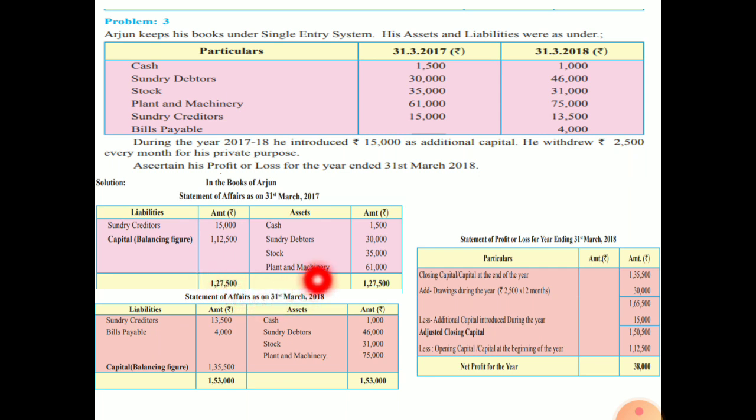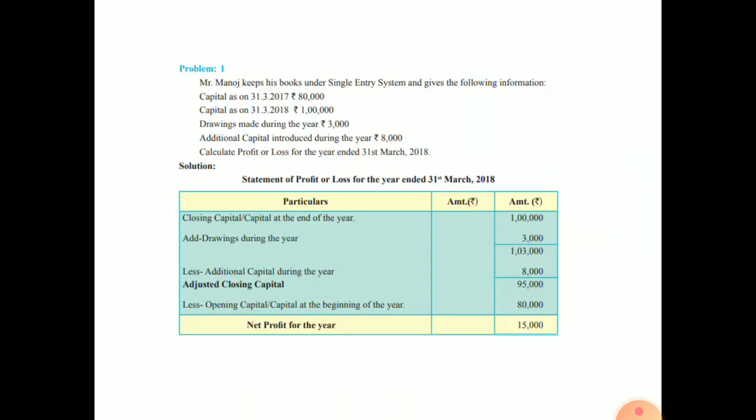Now for the closing balance, you are going to use the closing information. Statement of affairs as on 31st March 2018, liabilities amount rupees, assets amount rupees. First thing is cash, an asset, 1,000. Sundry debtors 46,000.